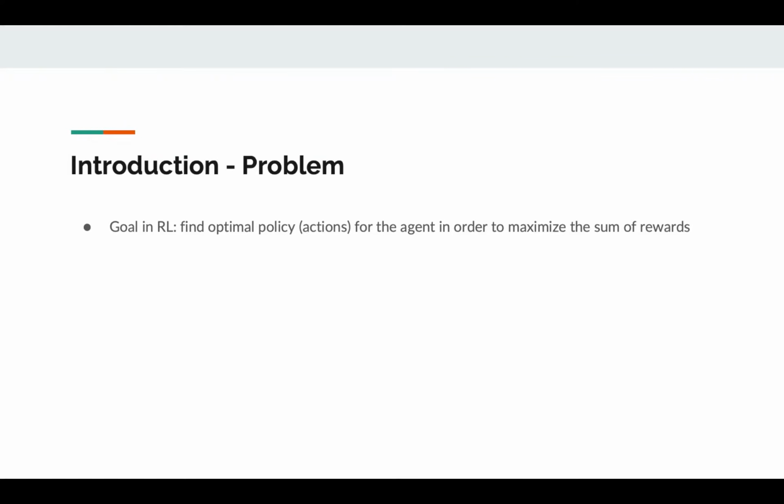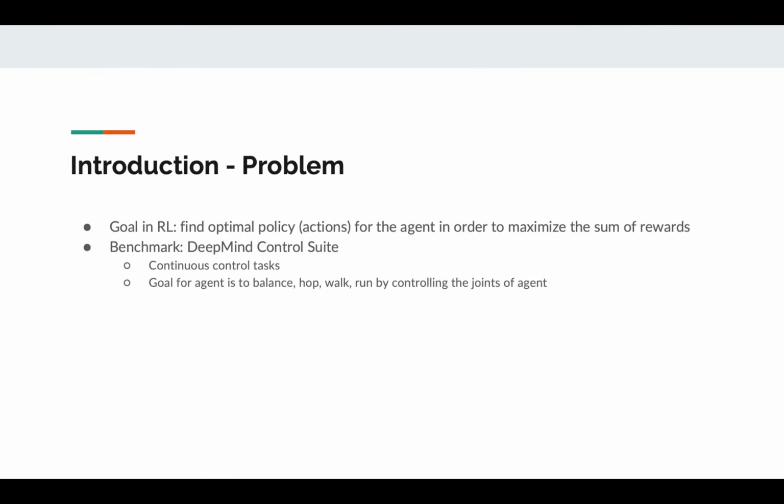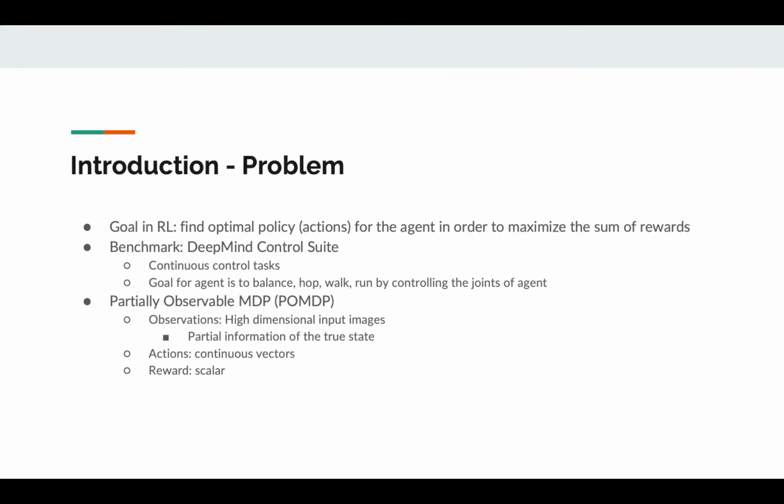So in reinforcement learning, we have an agent, and our goal is to find a policy, or an optimal set of actions, in order to maximize its expected sum of rewards. The Dream to Control paper uses the DeepMind Control Suite as a benchmark. The DeepMind Control Suite contains a set of control tasks in a physics-based simulation. Here are some examples. Each of these tasks can be framed as a partially observable MDP.